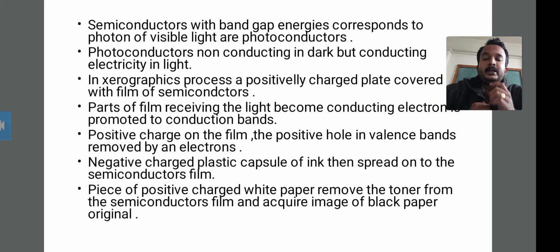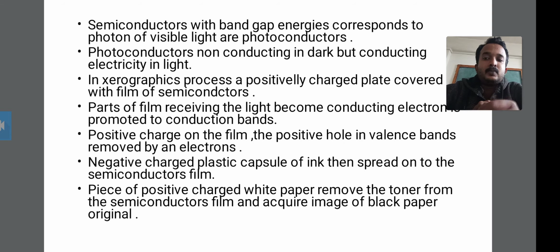Okay, the light is thrown on the film, and the film receives this light and forms conducting electrons. The electrons become conducting electrons, and therefore they are promoted to the conduction band.